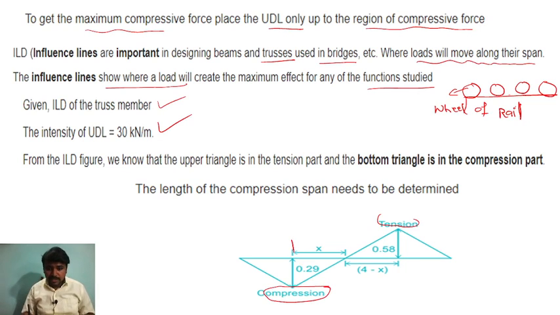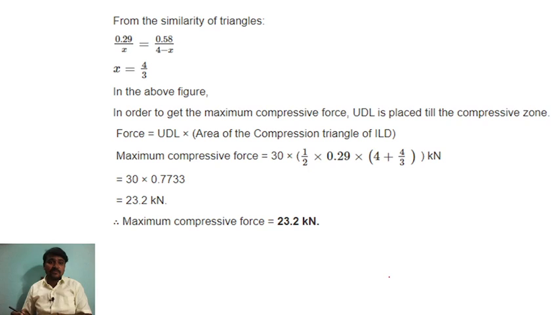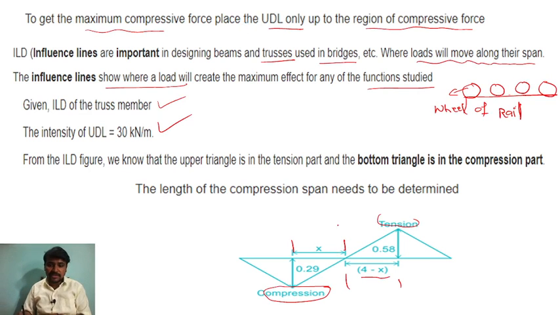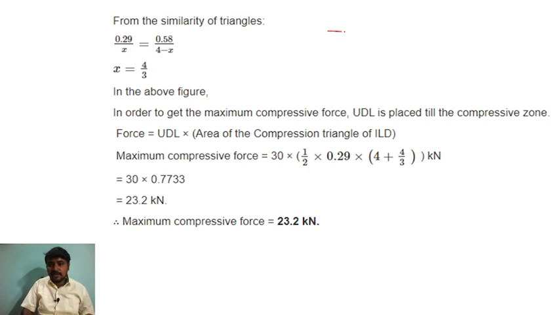So from here to here this is x, and from this point to this point it is 4 minus x. Okay, let me see the next what they are telling. From the similarity of the triangles, just we are taking this triangle, I am drawing here, you can understand easily.